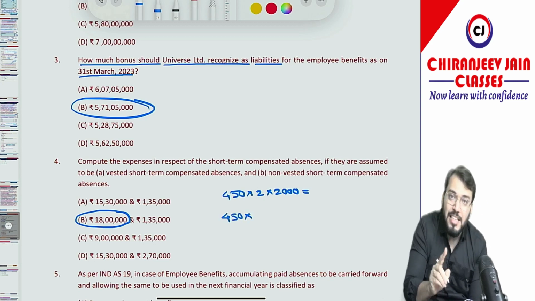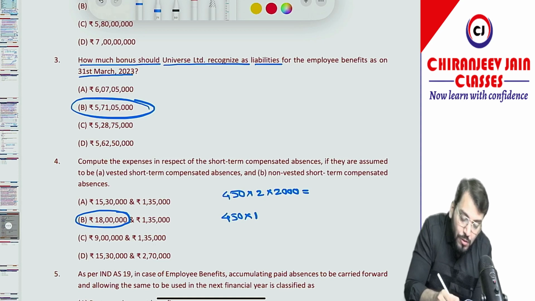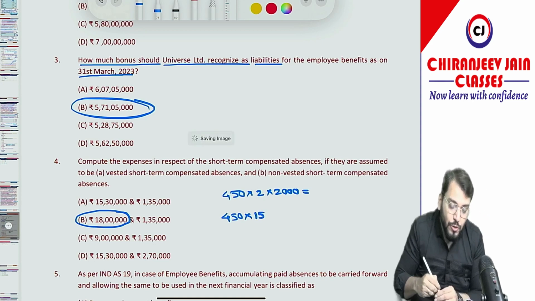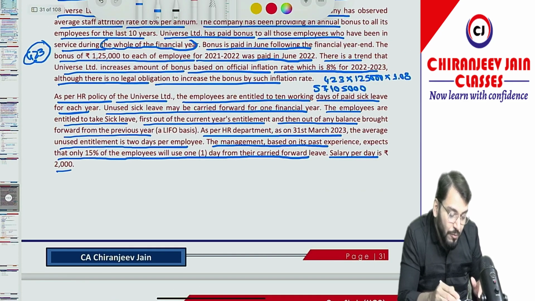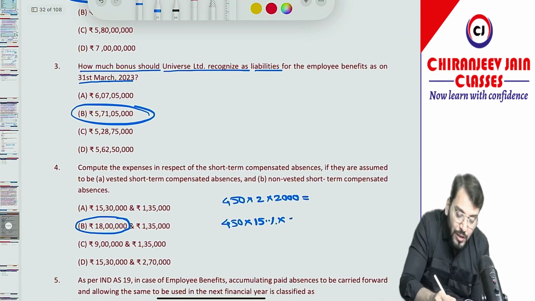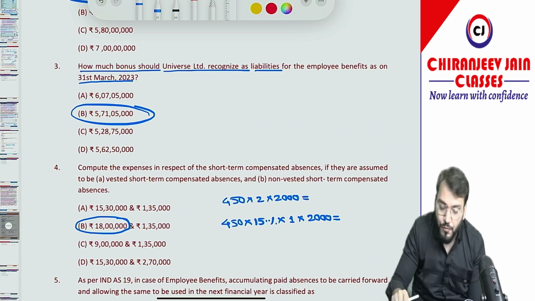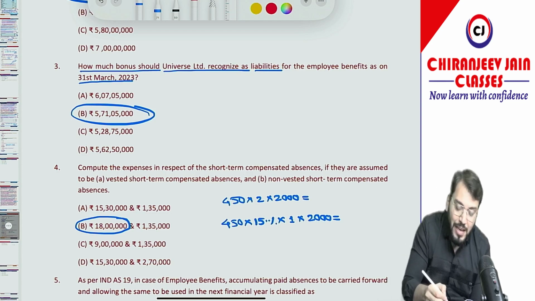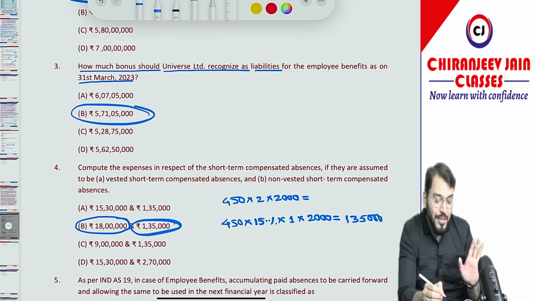It is 450 employees, but they said only 15% of employees will use the carry forward absences. Out of 2 days, they will be able to use only 1 day. So 15% of employees will use 1 day, and the salary per working day is 2000. So 450 into 15% into 1 into 2000 comes to 1,35,000. This is correct. Understood?